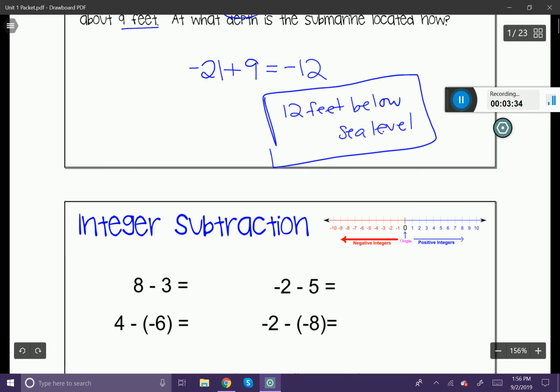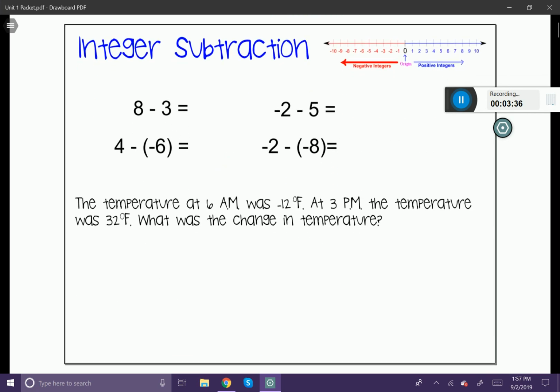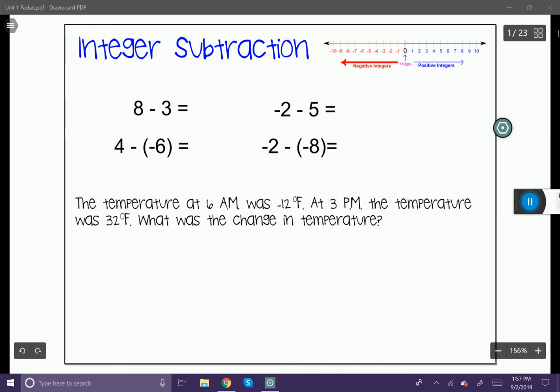Okay, now let's go ahead and take a look at integer subtraction. We're still working with a number line, but this time it just is a little bit different. Here we go, 8 minus 3. If you think about it, we're just going to start at 8 on the number line, and we're going to subtract 3. That's pretty easy. That's going to give us 5.